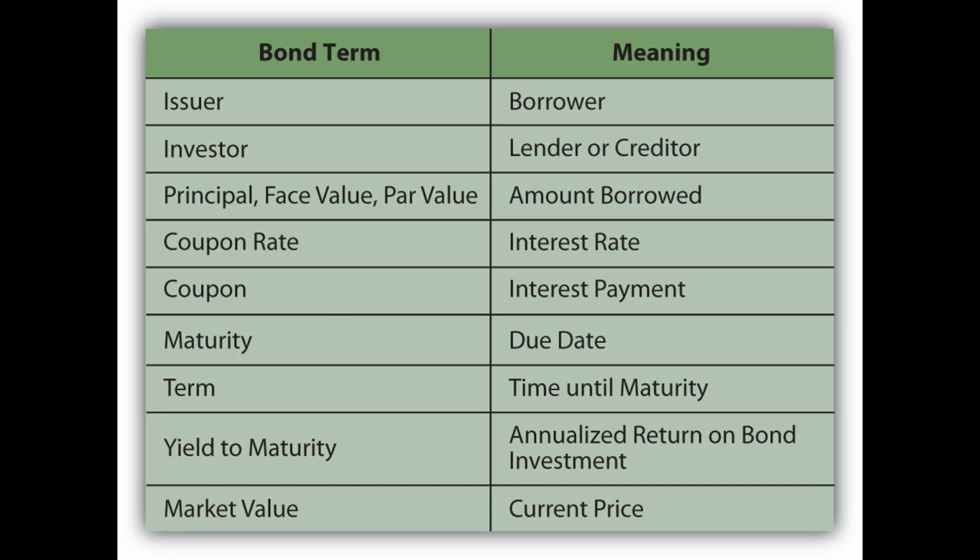The face value or par value of the bond is the amount of money that the bond issuer will pay to the bondholder on the maturity date. Typical par values are $1,000 or $100. The maturity date of the bond is the length of the loan contract, which could be a few months, a few years, or even decades in the future.